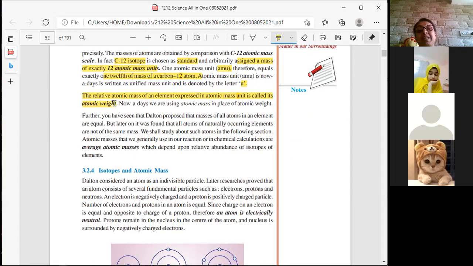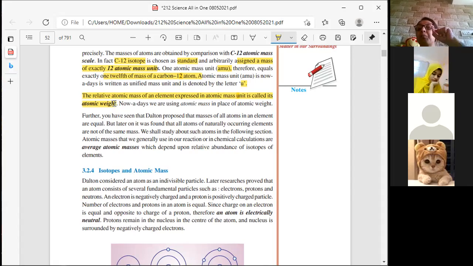Further, Dalton proposed that the masses of the atoms of an element are equal. But later on, it was found out that all the atoms of naturally occurring elements are not of the same mass. We shall study about such atoms in the following section. Atomic masses that we generally use in chemical calculations are known as the average atomic masses, which depend upon the relative abundance of the isotopes.